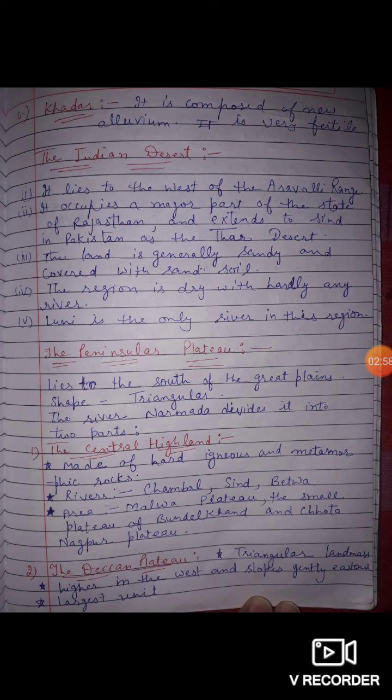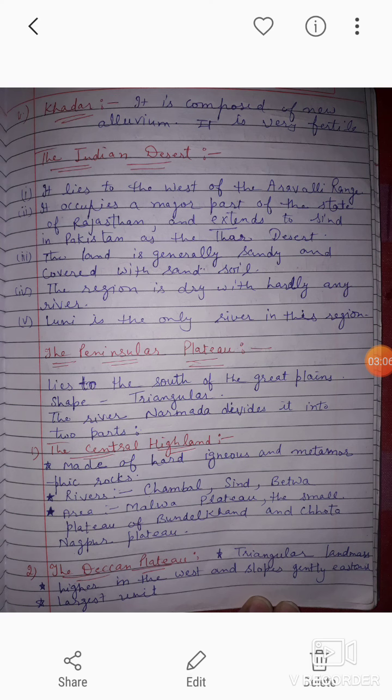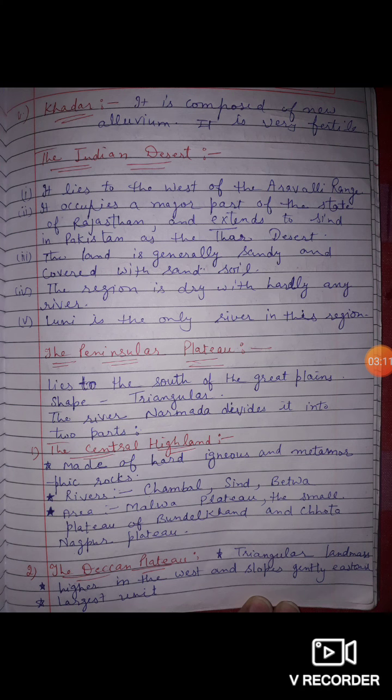Now we will discuss the Indian desert. It lies on the west of the Aravalli range and it occupies a major part of the state of Rajasthan, and it also extends to Pakistan as the Thar desert. Soil here is sandy and the region is very dry and there is hardly any river. There is only one river in the Indian desert, which is Luni.